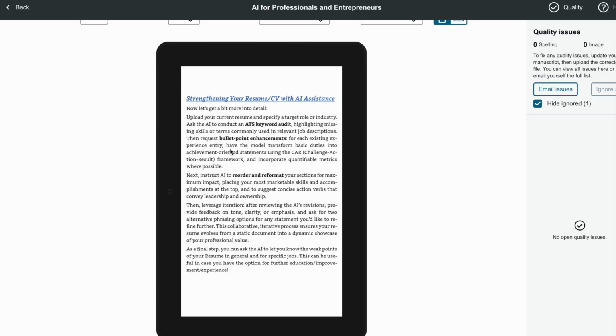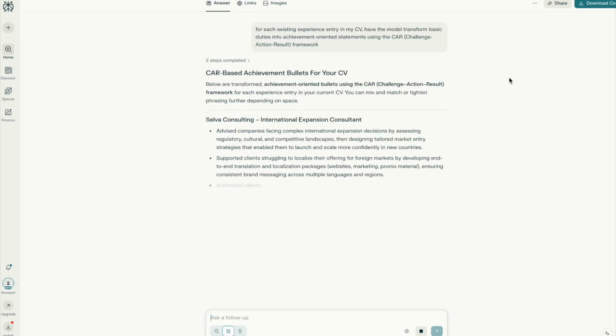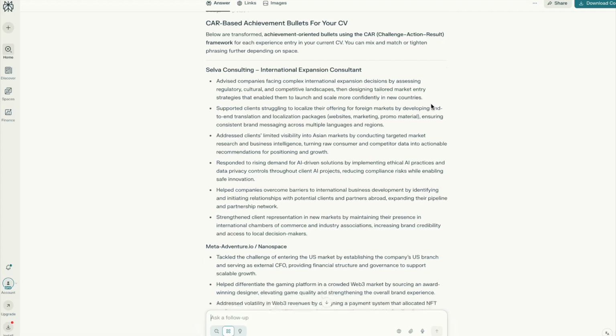And then have the model transform basic duties into achievement-oriented statements using the CAR, the Challenge Action Result Framework. So let's do this. Once again, I literally copied and pasted it. So let's see what it says. So here we go. So this is quite interesting.